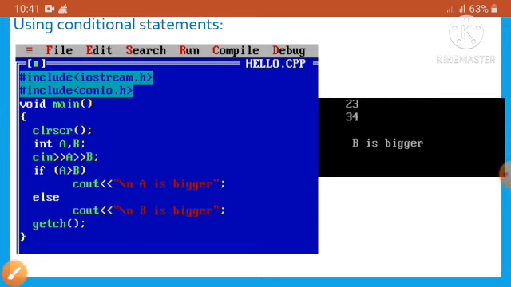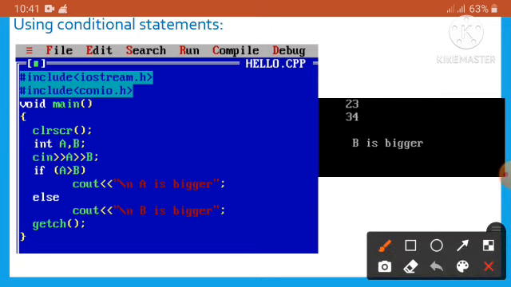Now the question is to write a program to find the bigger of two numbers a and b. So we have to take two variables for the two numbers, a and b, and we are taking two inputs, a and b.